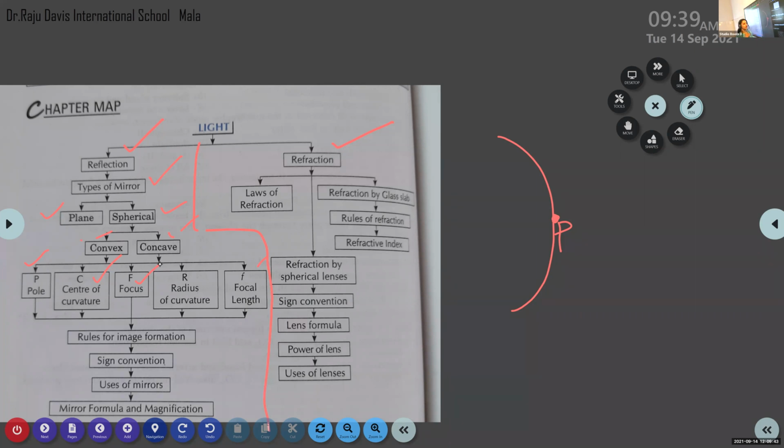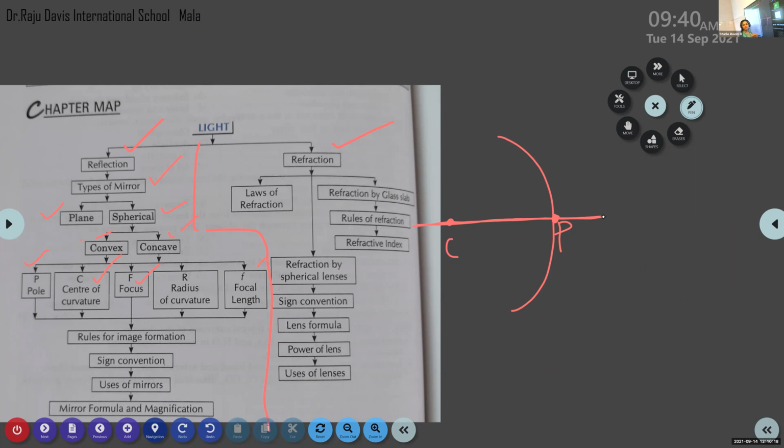Amina Naurin, what do you mean by principal axis? Ma'am, principal axis is the line through the pole and the center of curvature. Very good. If here we have the center of curvature, that is the center of the mirror, then the line passing through the center of curvature and the pole is known as the principal axis. It is not a particular point, it is a line. So here we have the pole, center of curvature, and the principal axis.